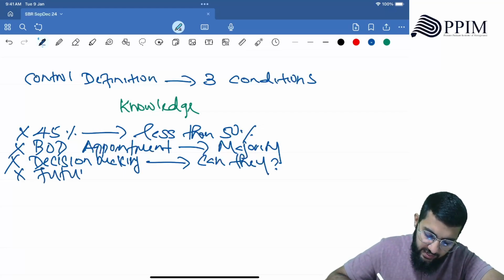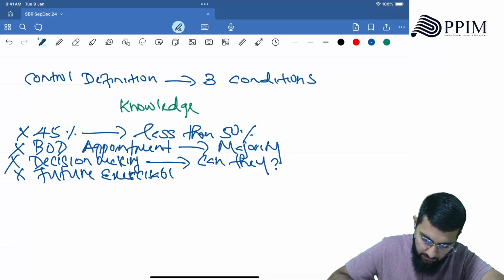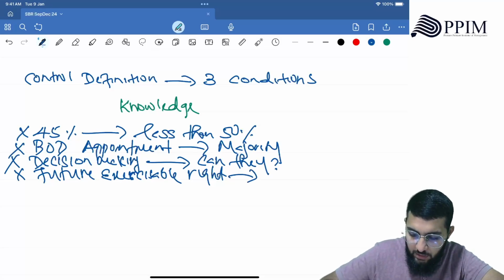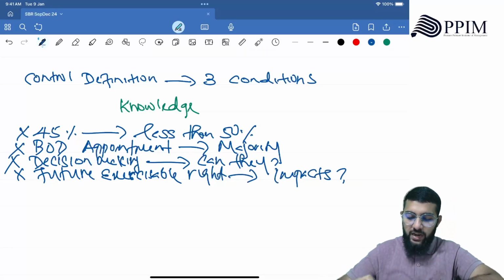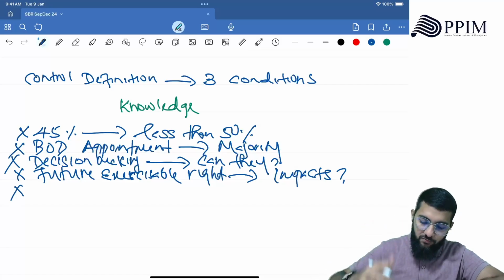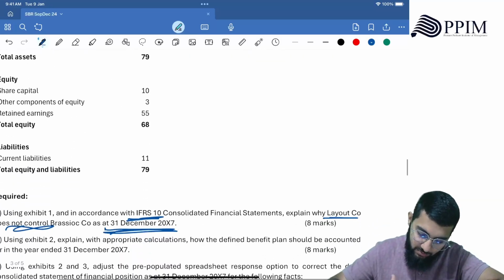Future exercisable right, impacts or not, right? And then, so these are the good, how many marks do we have for that requirement?